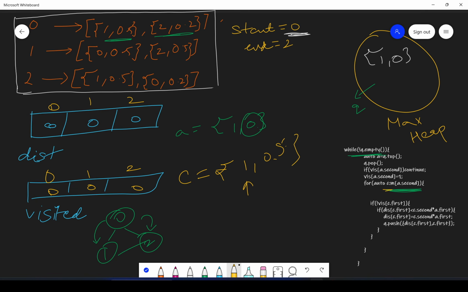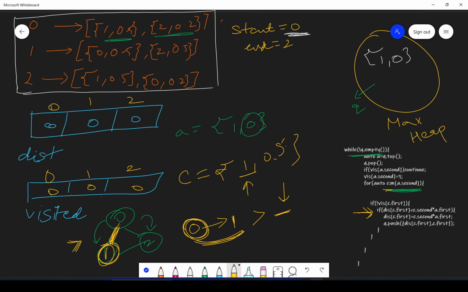All right. So since C dot first, that is vertex 1, is not visited, we will compare the distance. Now this is the main point, guys. We will see whether, if we go to 1 from 0, that probability is more, or the current probability of reaching vertex 1 is more. So the current probability of 1 is what? 0. Okay. And if you reach from 0 to 1, it will be whatever is the current probability of 0,